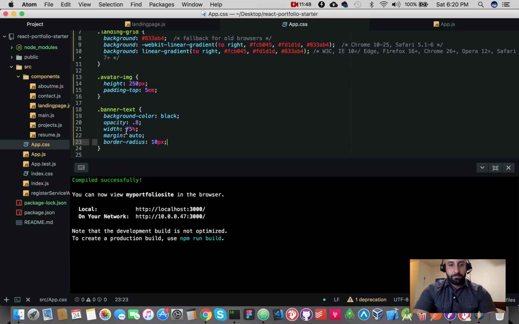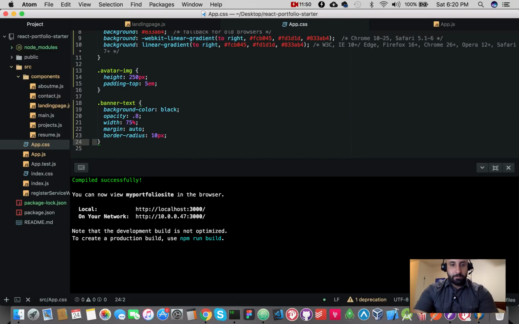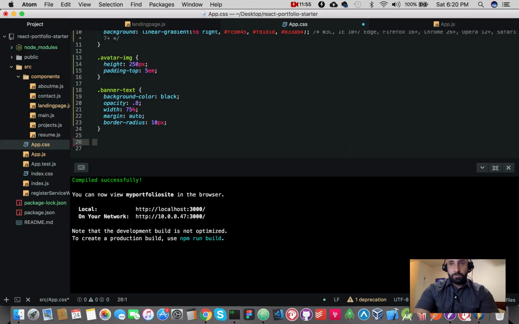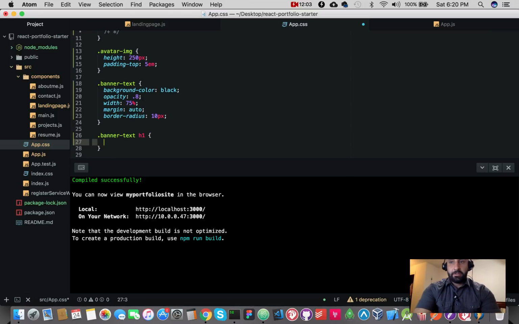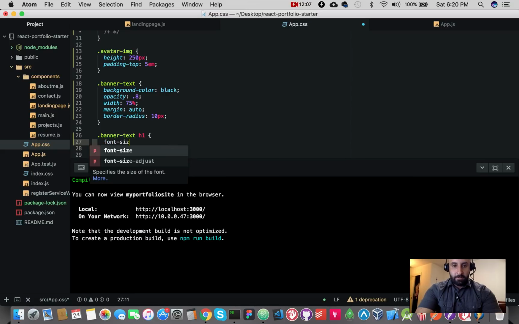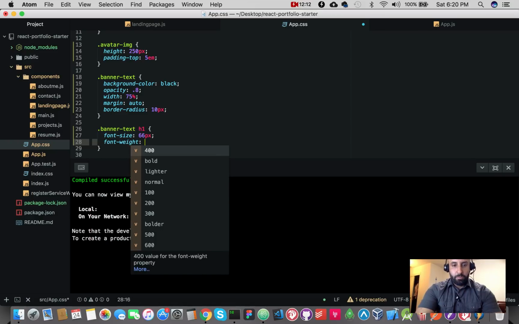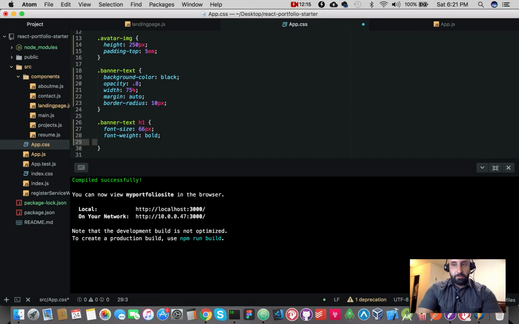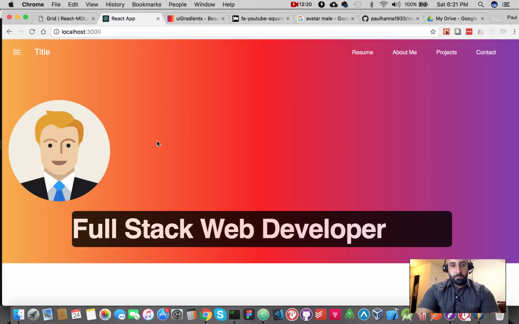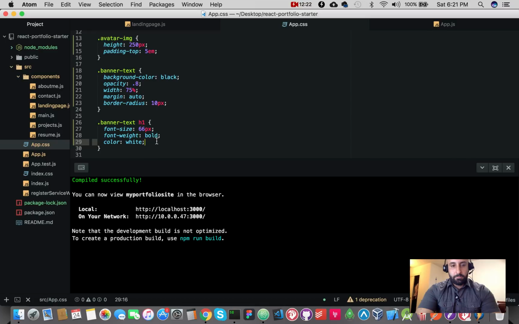We're getting somewhere. And then let's style the h1 itself with the dot banner text and then h1. So we're targeting the h1 within the banner text, and that's going to be a font size of 66 pixels. We're going to do font weight bold, and we're going to do color white. Okay, cool.